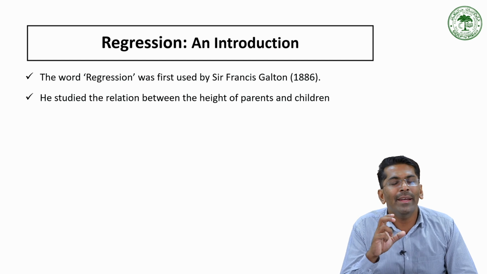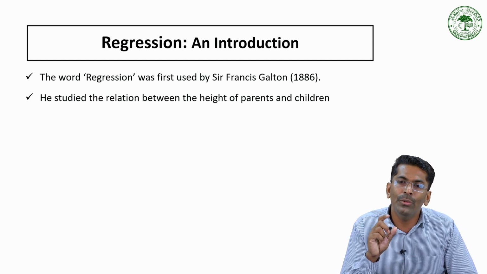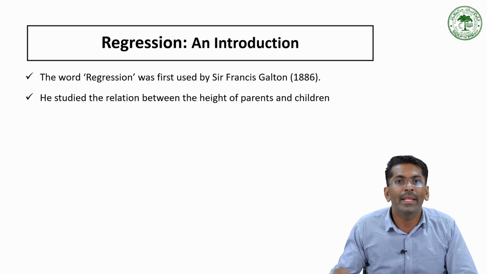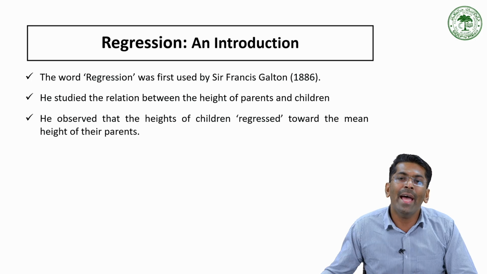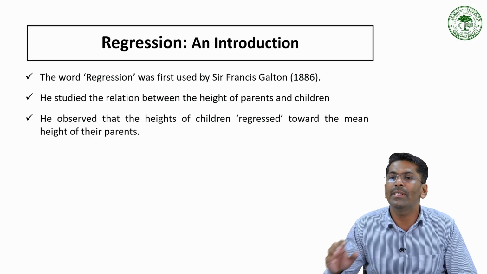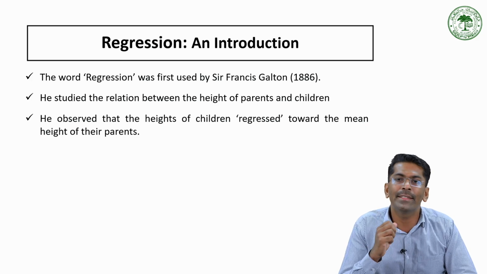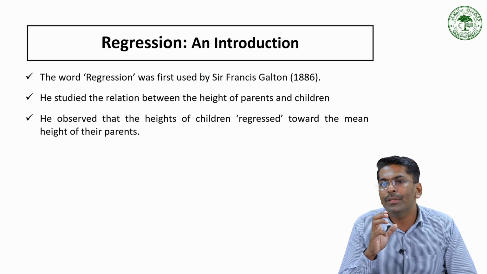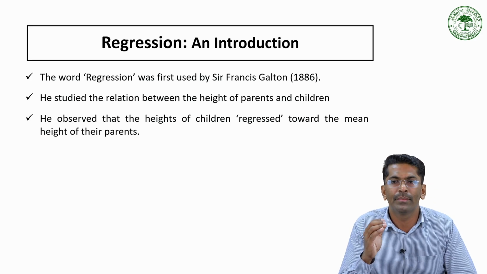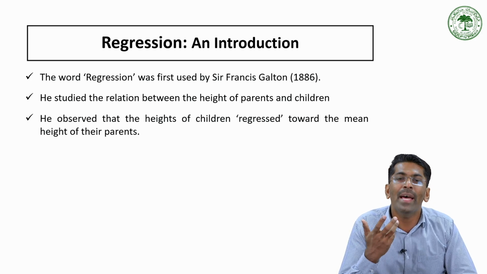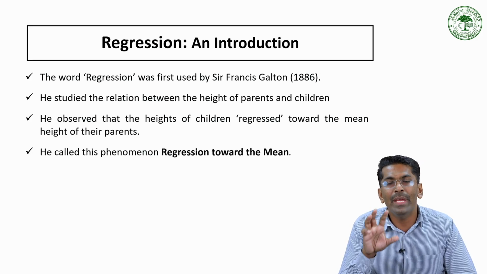Similarly, short parents generally have shorter children, but their children are usually a little taller than their parents. So he observed that the height of children is regressed towards the mean height of their parents. In other words, the children's height tends to move closer to the average height of the population, not as extreme as their parents. So regression means going towards the mean.